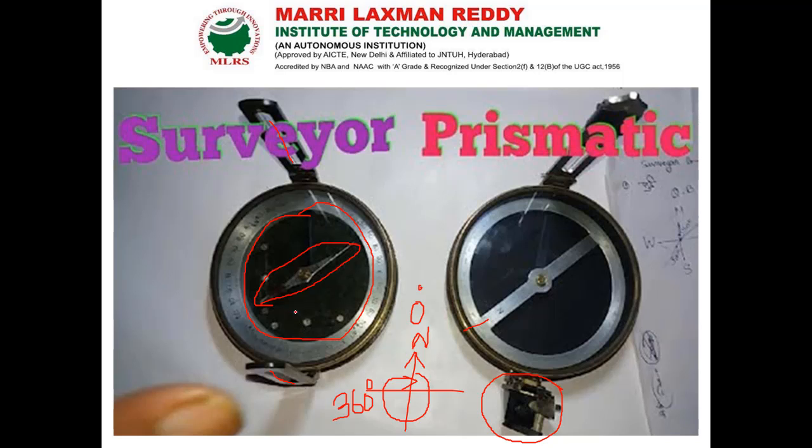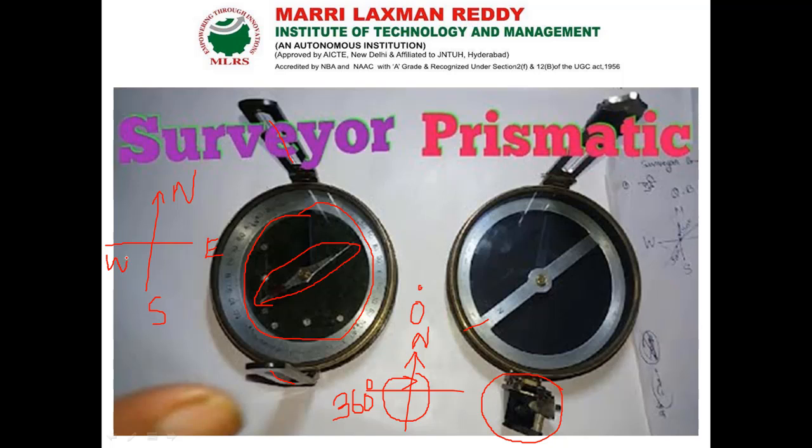Then the reading system we have in our surveyor compass is called the quadrantal bearing system, which means the readings are with respect to north and south. We take N and S, and towards east and west whatever reading we have.